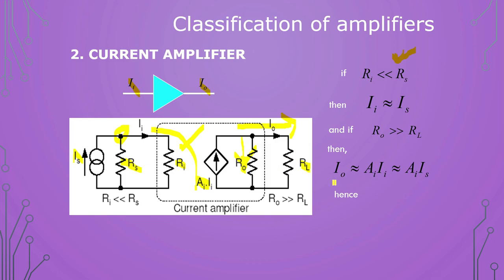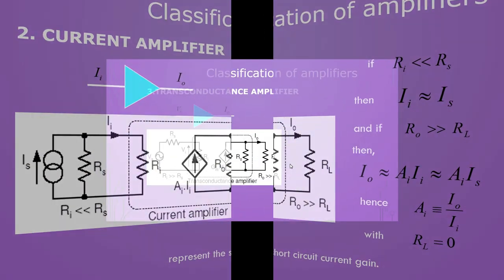So I0 will be equal to AI II, which is AI IS, because this current and this current will be the same. Hence this gain is given by output current by input current. Again same, output by input. This gives the current gain. This is not open circuit, this is short circuit, because RL is not infinite here, RL is 0.